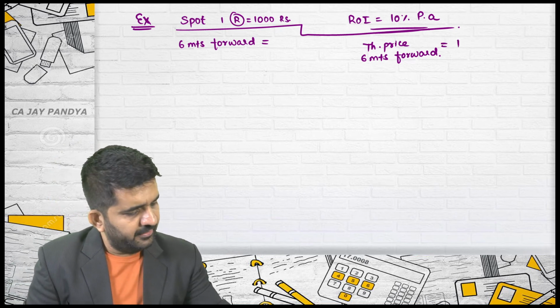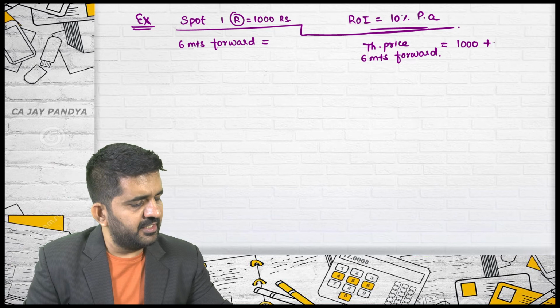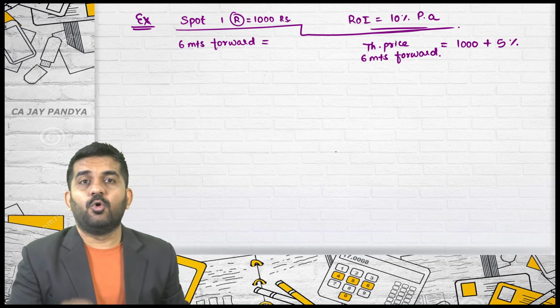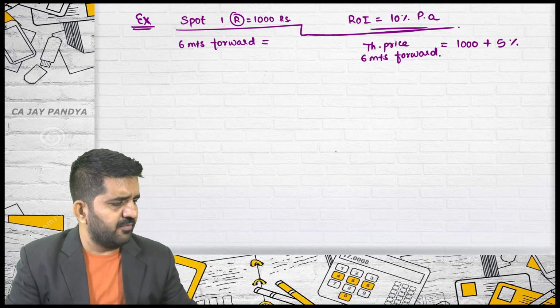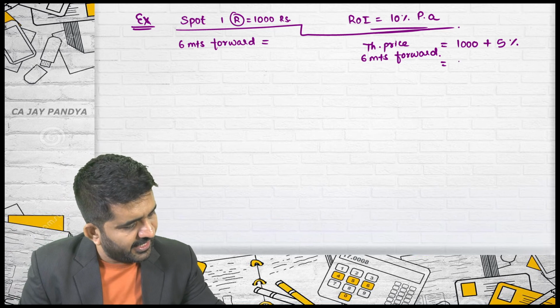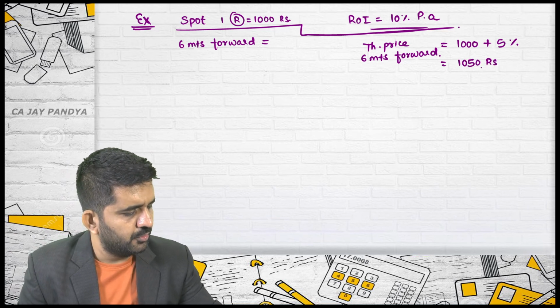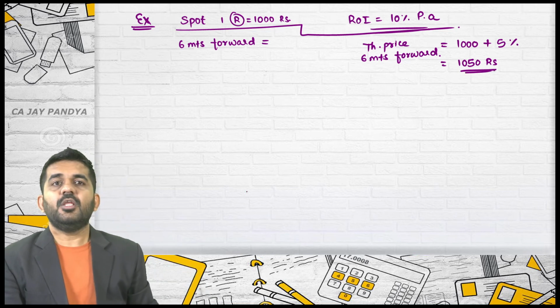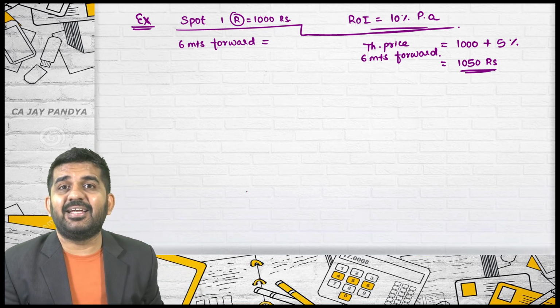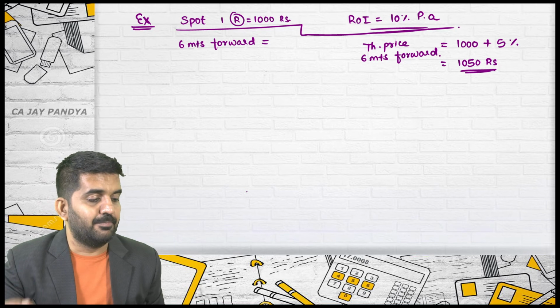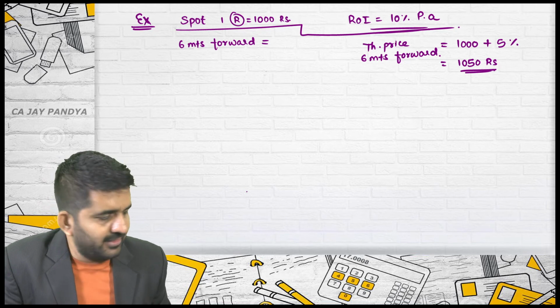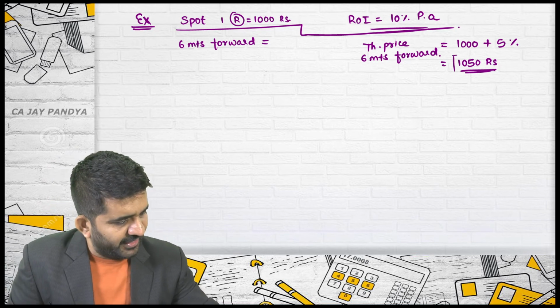It should be 1000 rupees plus 5%. I hope all of you understand. If 10% is per annum, 5% will be for 6 months, and it will be 1050 rupees. This is the theoretical price of the 6 months forward rate. Is it all right? 1050.